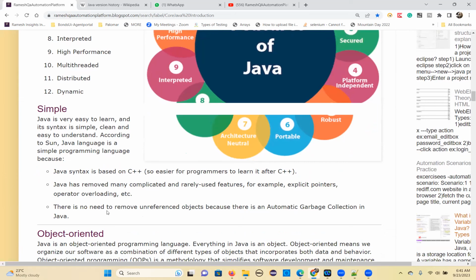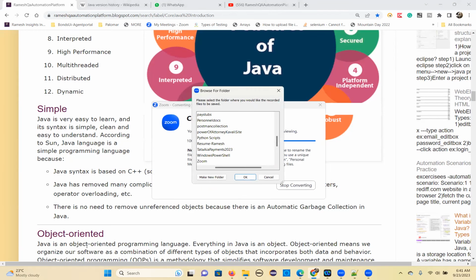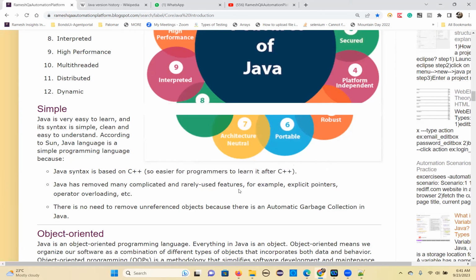Another advantage of Java is that if you create an object and you are not using it, that object is automatically cleaned up by the garbage collector. That system is inbuilt in Java, but in C++ you don't have it. You have to plan and schedule the garbage cleanup in the system, but in Java you don't need to do that.